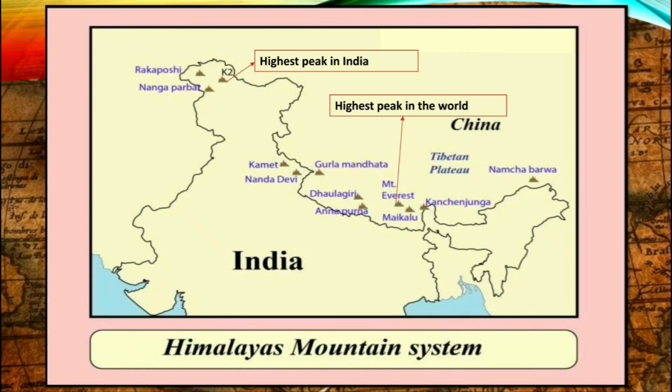Other important peaks are Nanga Parbat, next Nanda Devi, Annapurna Mountain, next Kanchenjunga, Namcha Barwa. So whatever is asked, we have to learn where to point out that one. So these are the locations of the important mountain peaks in the Himalayan mountain system.